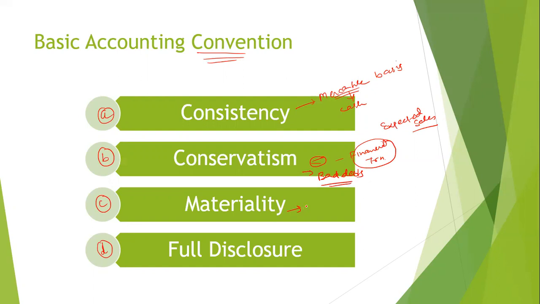Third is materiality. This concept states that you have to disclose in your financial statements if certain material instances or events have happened or are going to happen. Say for example, there is a fire in a company and stock worth rupees 10 lakhs is lost.